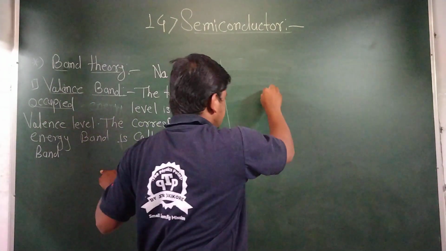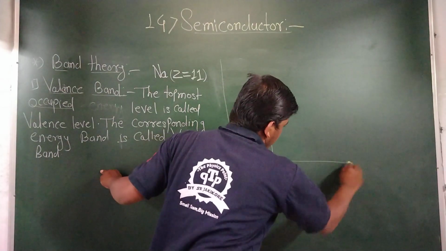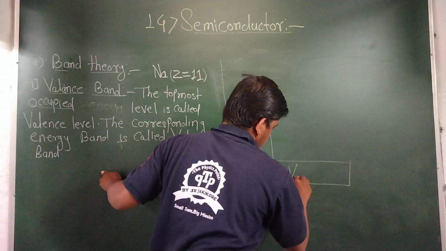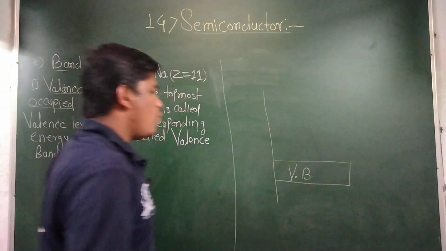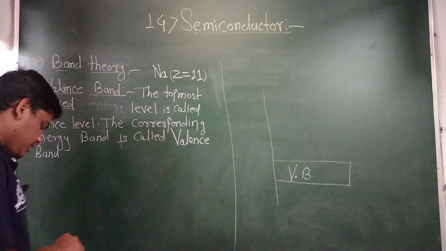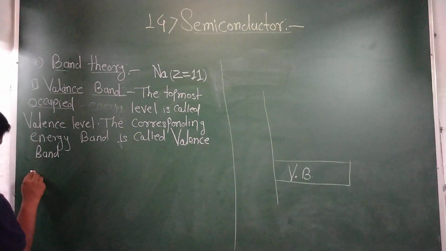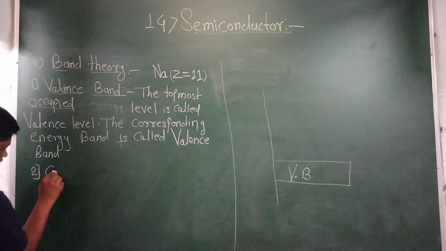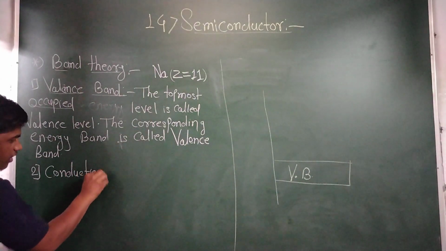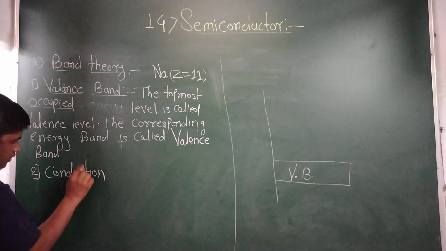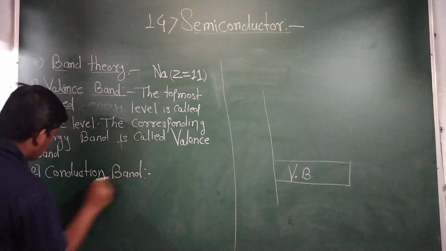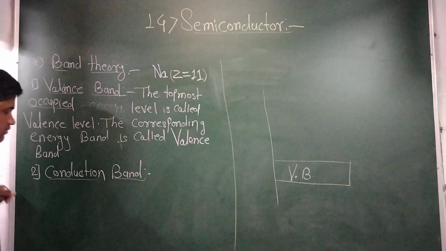Let's see. This is the valence band, drawn here, and the next band is the conduction band.